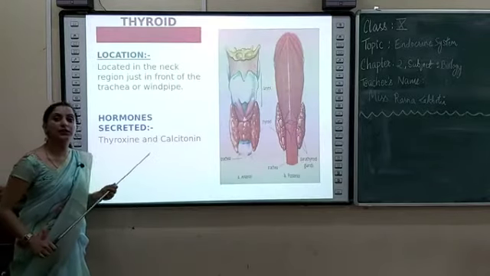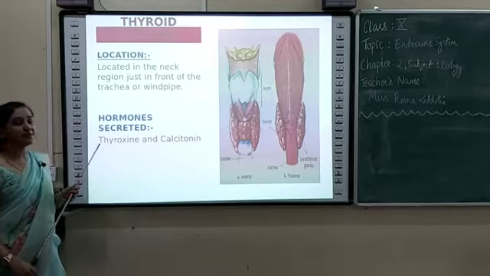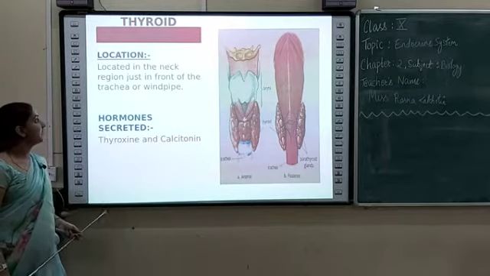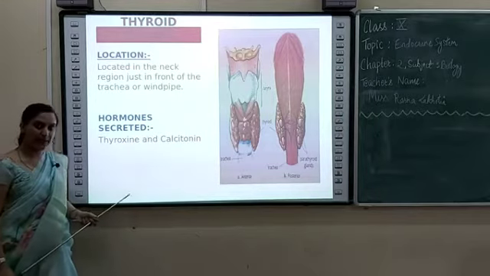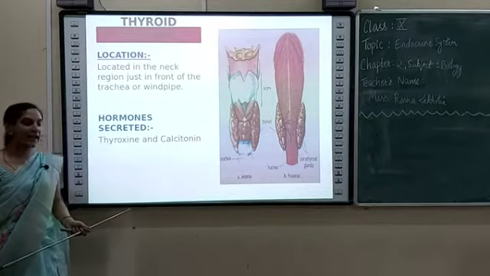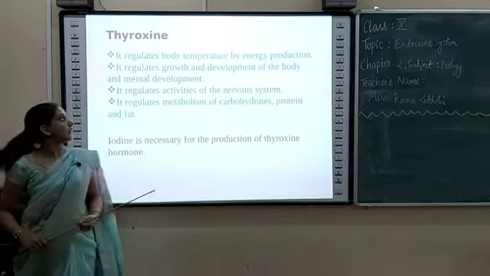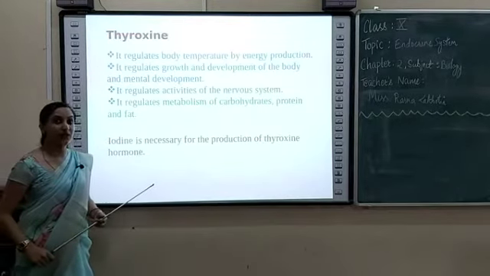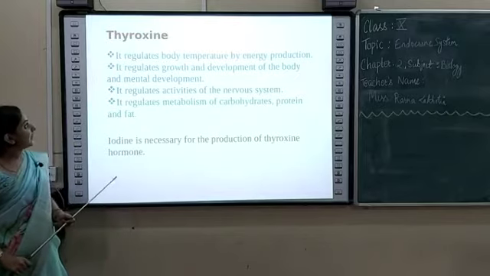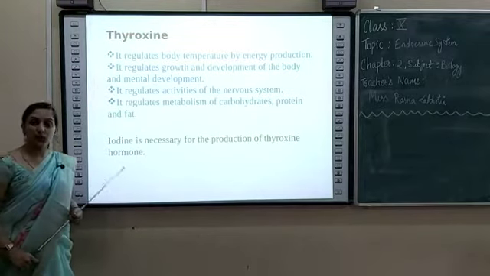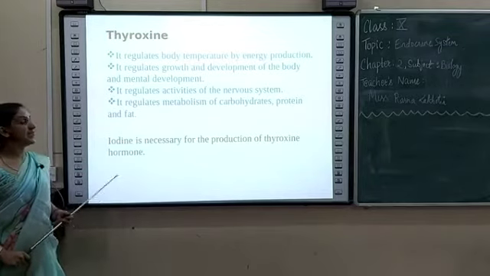First of all we will learn about the thyroid gland. Where is it located? The thyroid gland is located in the neck region just in front of the trachea or windpipe, and the hormones secreted by the thyroid gland are thyroxine and calcitonin. What are the functions of thyroxine? It regulates body temperature by energy production, and regulates growth and development of the body and mental development.